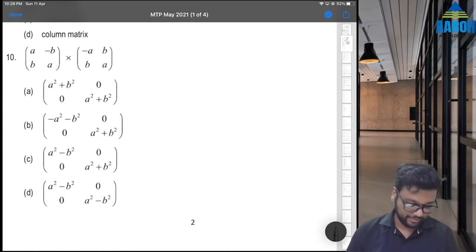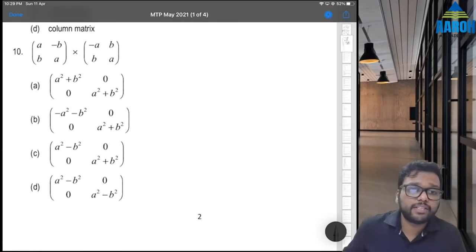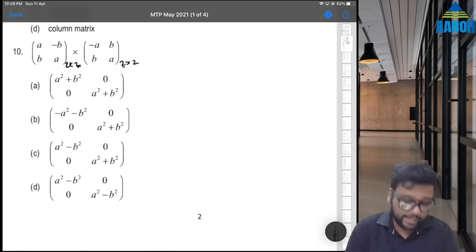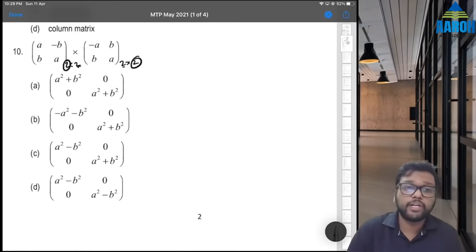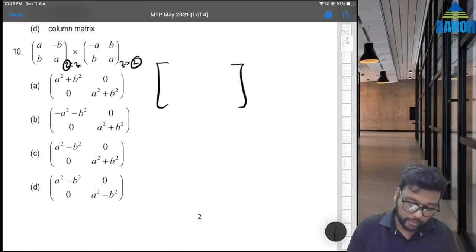Any question? In 10th, one of the options is wrong, so let's see them carefully. Okay, this is 2 by 2, this is 2 by 2. So this is matching, so it can be multiplied and answer is going to be this 2 and this 2. So 2 by 2 is the answer that is going to come. How to multiply? Let me tell you quickly. This is row 1 column 1, row 1 column 2, row 2 column 1, row 2 column 2.